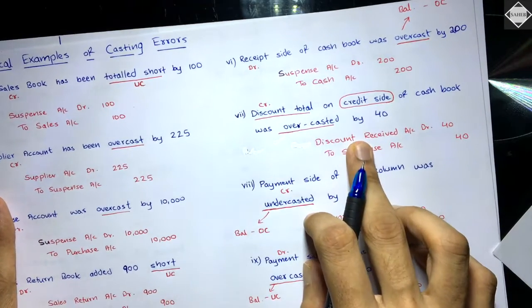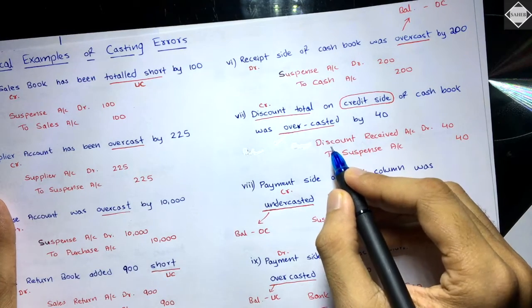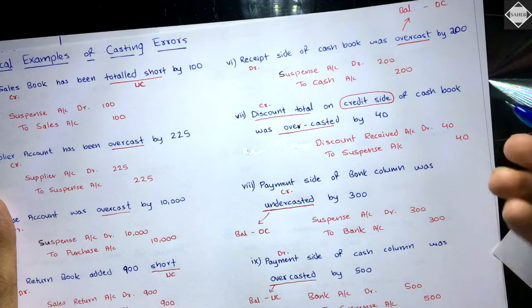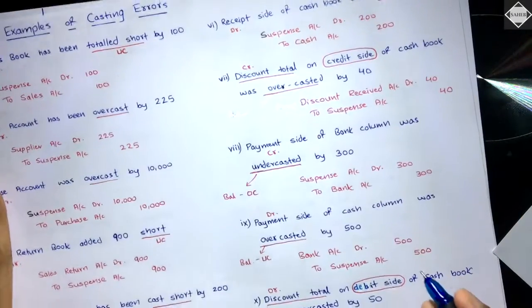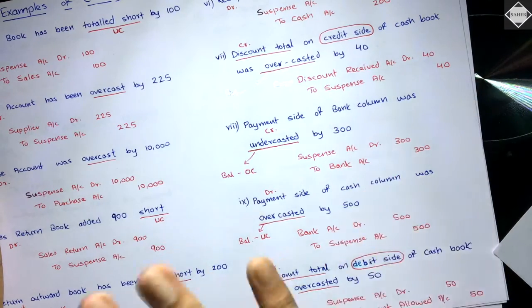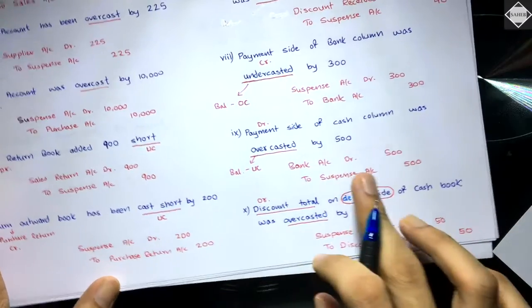Next, discount received. This is a P&L item, right? So what is the impact because of this? Discount received is getting debited, profit is decreased after rectification and before it is increased. Next, suspense account to bank, no trading or P&L item, so it will not impact anything on the profit. Here also the same case, no trading or P&L item.